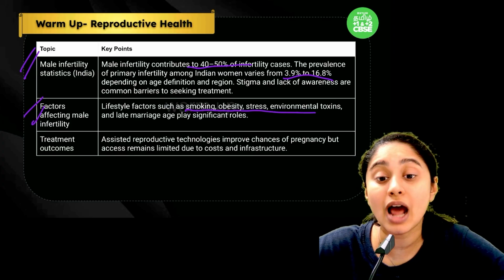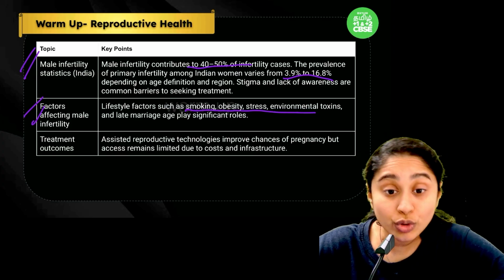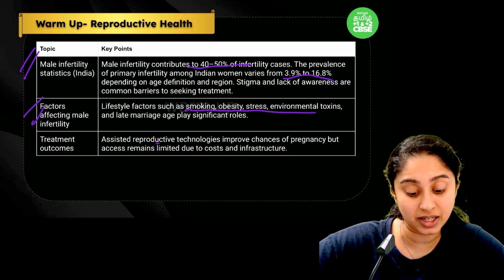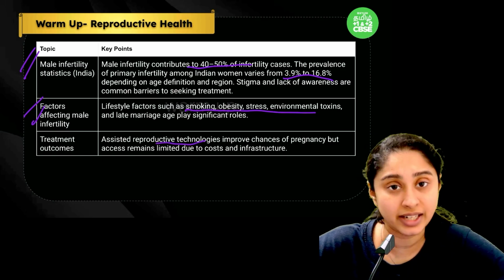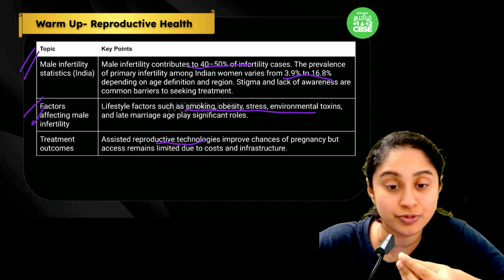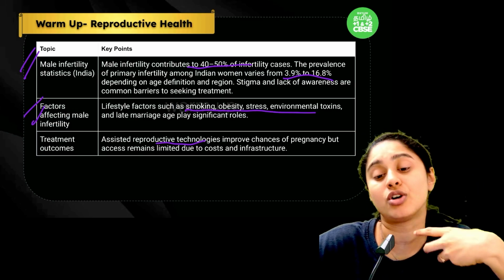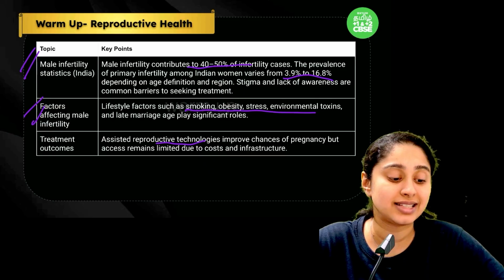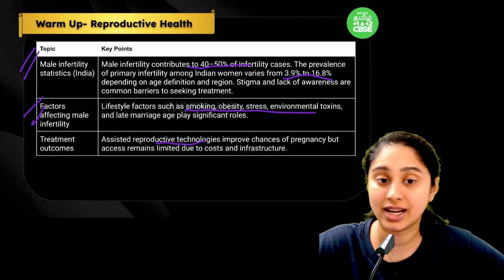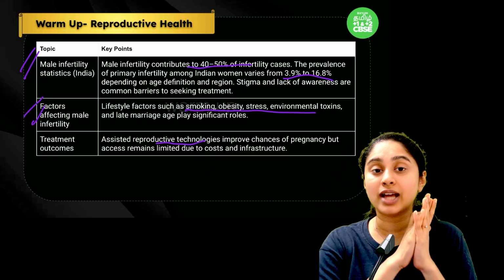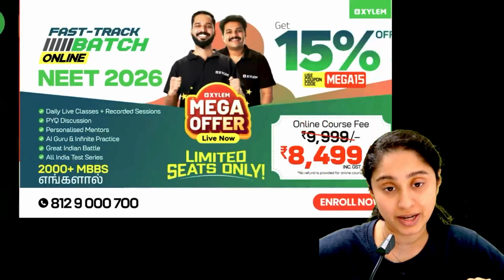And the treatment outcome is that even if you use assisted reproductive technology, it is not a guarantee. It can only improve the chances of pregnancy, but again it will incur a lot of cost, a lot of infrastructure and other things that are difficult to manage. Clear, everybody? So with this we are done with the warm-up session for reproductive health.